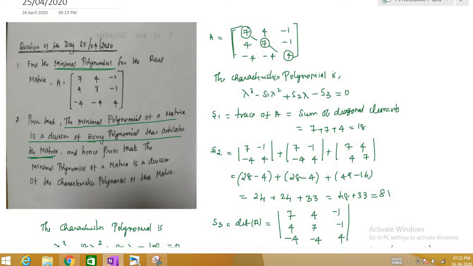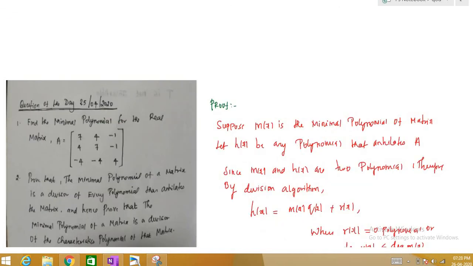So we will move on to the proof of this theorem now. The minimal polynomial of a matrix is a divisor of every polynomial that annihilates the matrix, right? So let m of x be the minimal polynomial of the matrix, and let h of x be any polynomial that annihilates A. So our h of x is any polynomial, and if I put x is equal to A here, then this equation will become 0. That means A annihilates this polynomial.